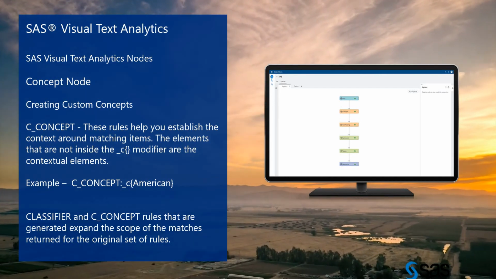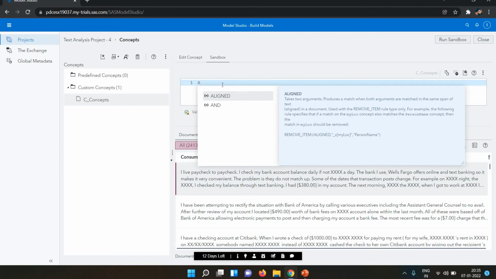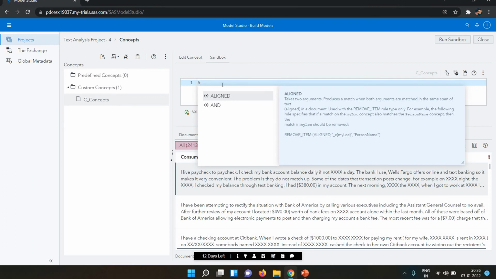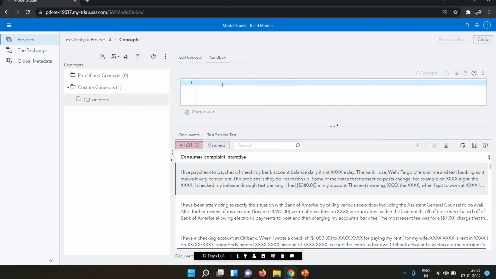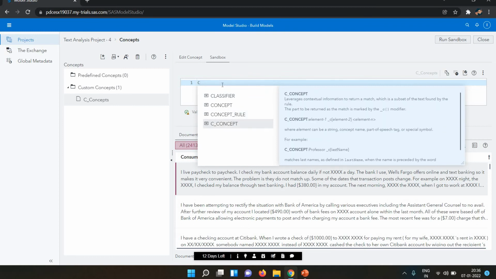I'm going here in my SAS file. If you write any capital word, let's suppose I write A. For A we have align and end. So we have some predefined functions that you can use here. Right now so many functions are there. Let's suppose I write S, or E, or let's suppose I write C. For C we have the classifier, concepts rules, and C underscore concepts.